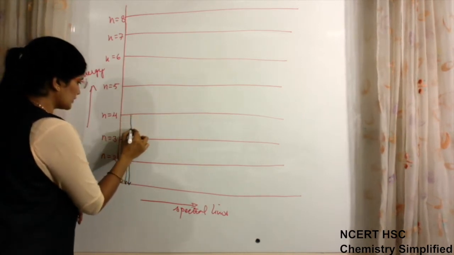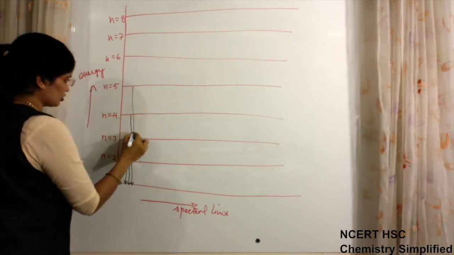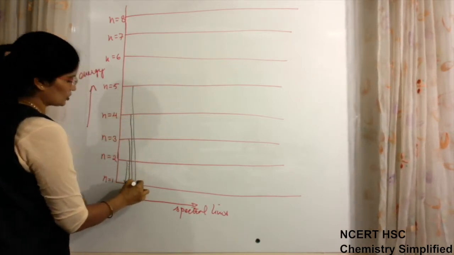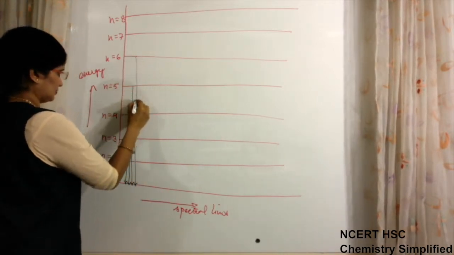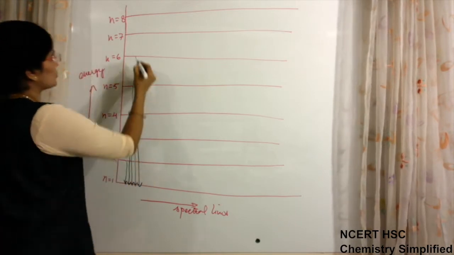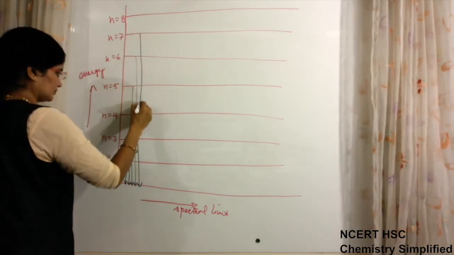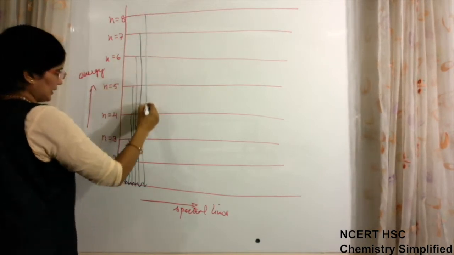From 4 also it can return to n is equal to 1, from 5 also, from 6 also, and from 8.